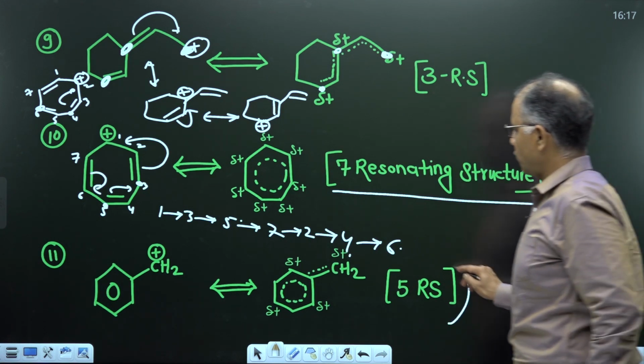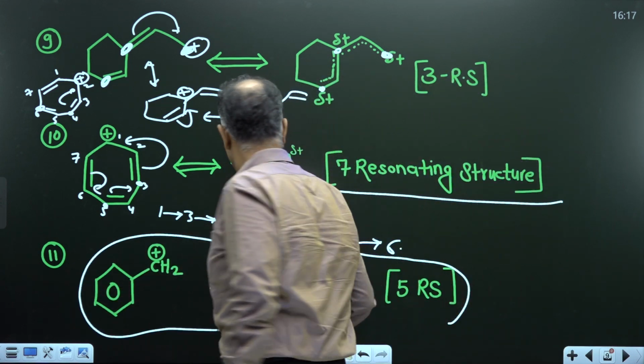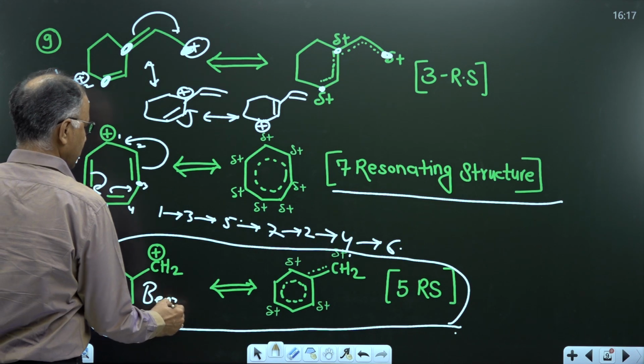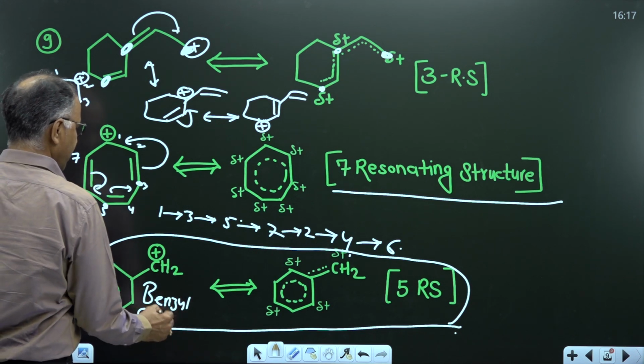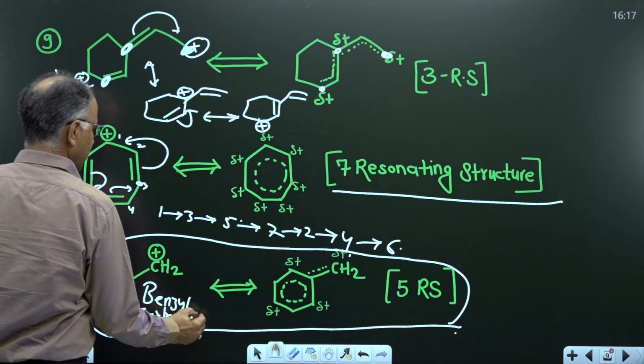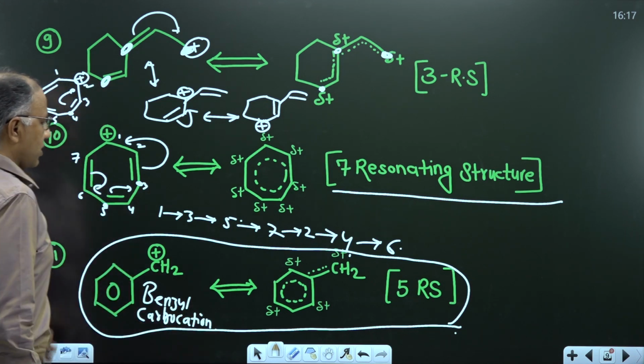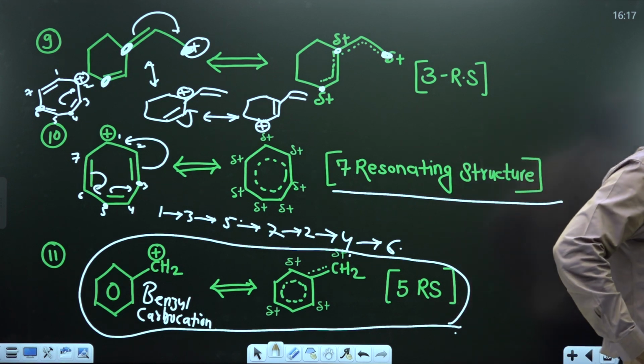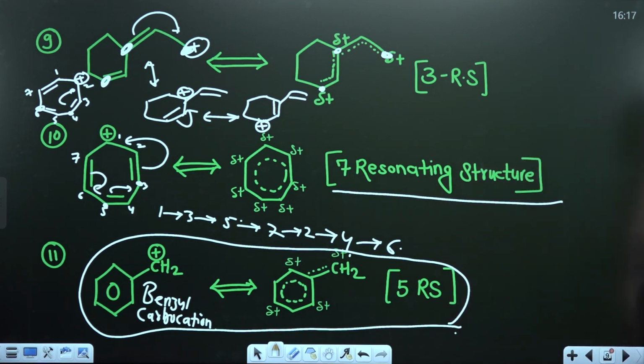In 11th, you have to draw 5 RS. Carbon next to benzene is known as benzyl carbocation. Draw 5 RS.